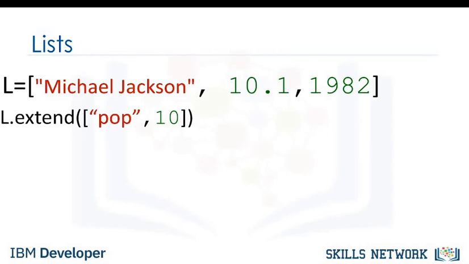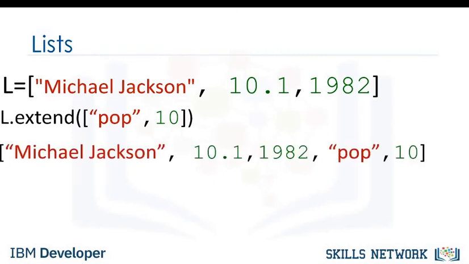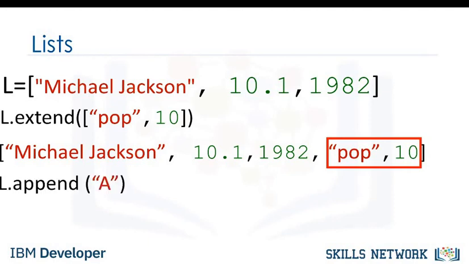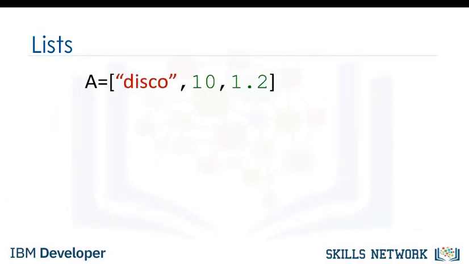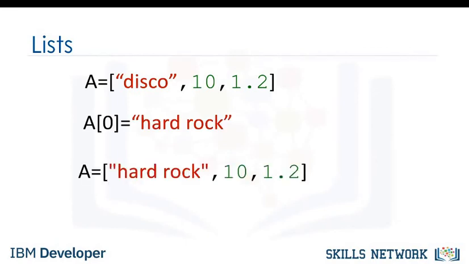If we apply extend, we add two new elements to the list. The list L is modified by adding two new elements. If we append the string A, we further change the list, adding the string A. As lists are mutable, we can change them. For example, we can change the first element as follows. The list now becomes hard rock, 10, 1.2.